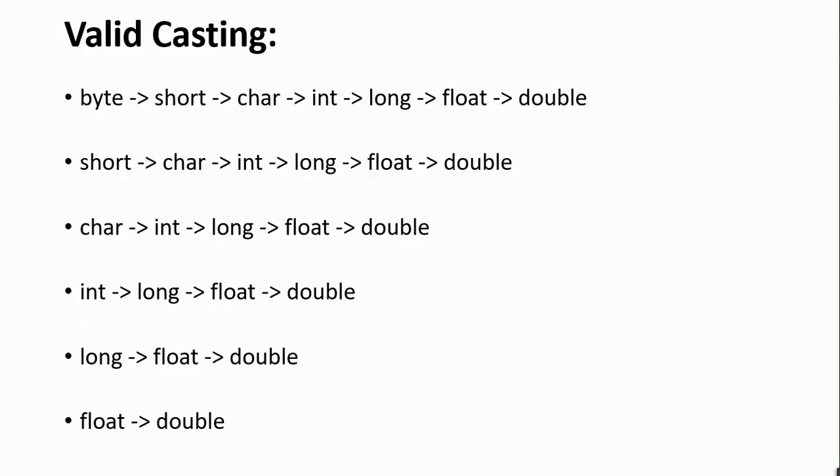Now these are some valid castings which do not generate any error by default: you can convert byte into short, character, integer, long, float, and double, and short into integer, long, float, and double, and character into integer, long, float, and double. All of this works in the same way, guys.